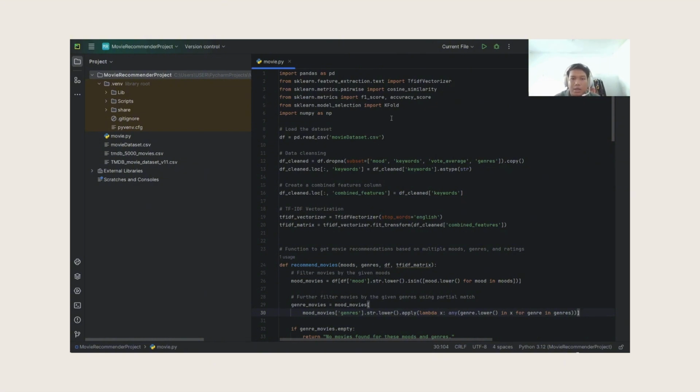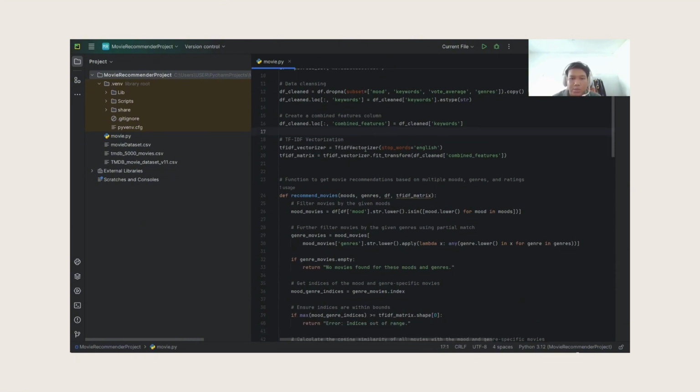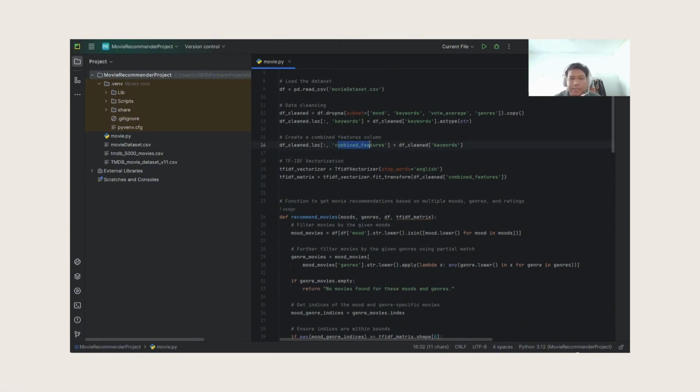system. So we start off by loading the IMDb movie dataset from Kaggle to perform data cleansing, which is used to handle missing values and ensure good data quality for this recommender system. So next, we create a new column called combined features from the keyword column. This helps in capturing the nuances of movie descriptions using the TF-IDF.